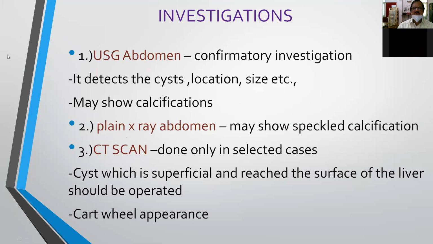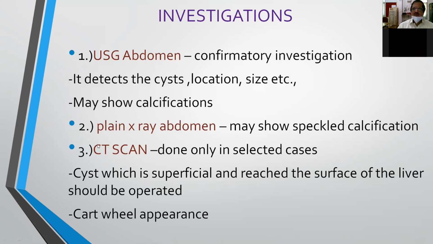And coming to the investigations, the best investigation is ultrasound abdomen. It is a confirmatory investigation, and it gives more information regarding the diagnosis, not only diagnosis, but the exact location of the cyst, the size of the cyst, and also sometimes it may show speckled calcification or calcification of the wall of the cyst. All these features you have to identify while doing ultrasound examination. And you can take a plain X-ray abdomen also, where the calcification may be demonstrated, or sometimes there may be lifting of the right dome of the diaphragm.